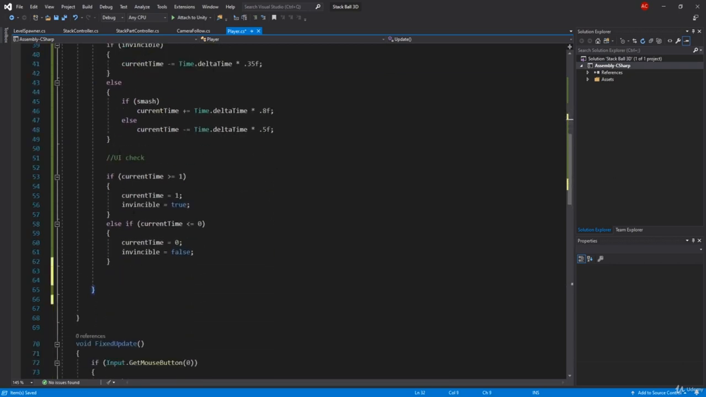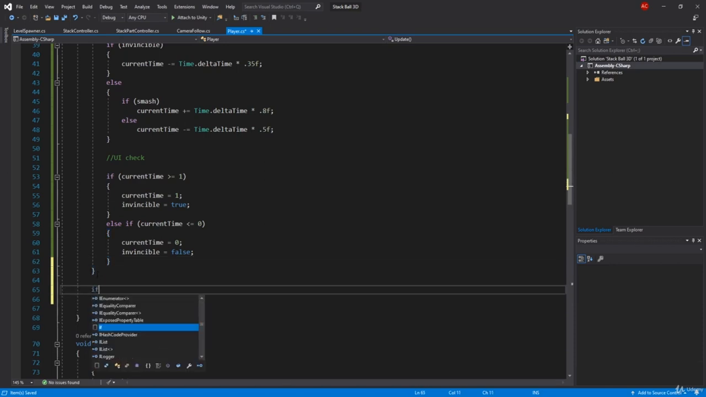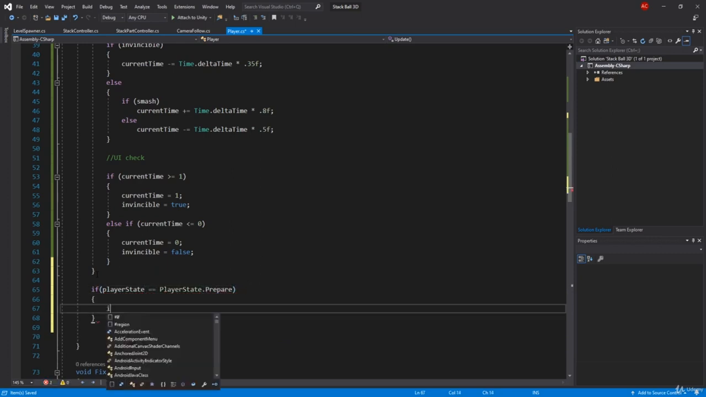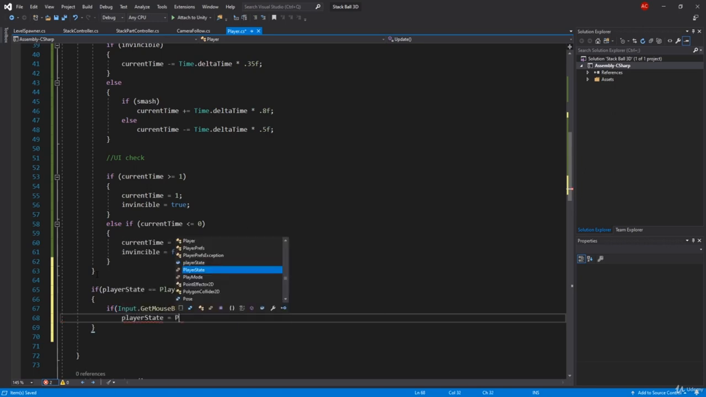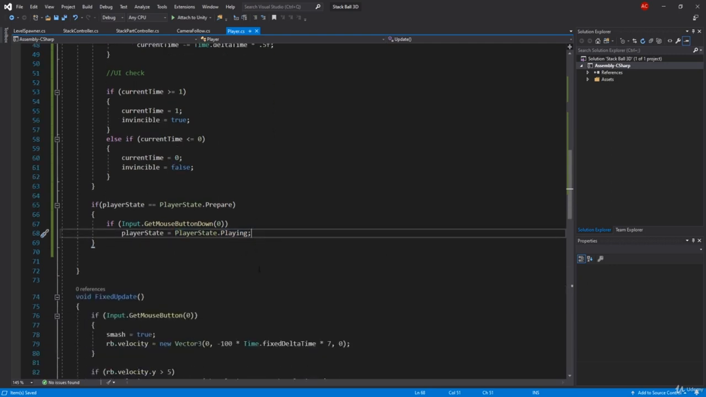So this is when we are playing. So when we are not playing, let's say for example, if our player state equals PlayerState.Prepare, then we're checking if our mouse input, dot mouse button down, is true, then we are gonna say our player state equals PlayerState.Playing, not prepare but playing. So this is how you're gonna change the states. You just set the player state equals to whatever state you want.